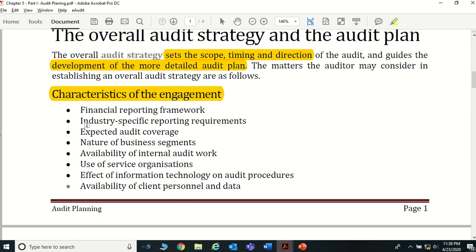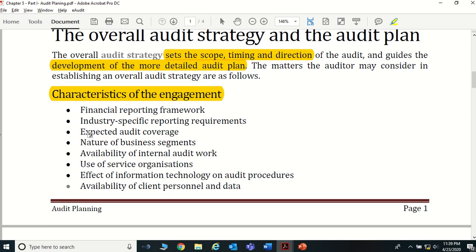Say, for an example, a finance company has the central bank requirement. Other than that, it has the SEC requirement also, the Securities and Exchange Commission, or we call it the Colombo Stock Exchange requirement. When we look at a private limited company, there is no such requirement.